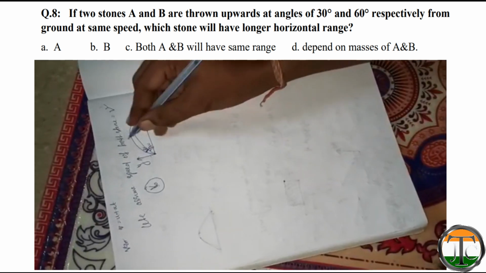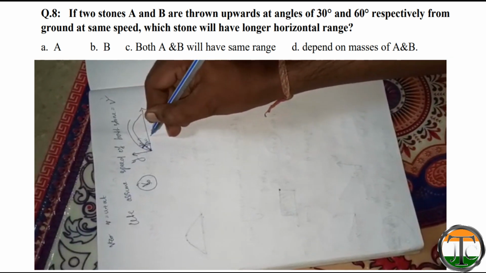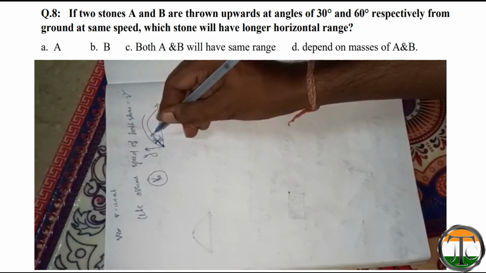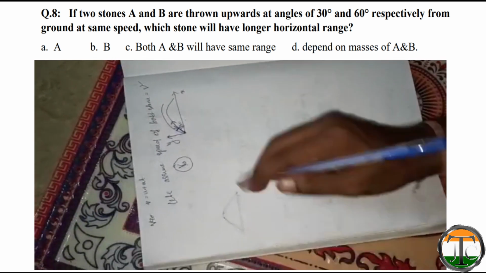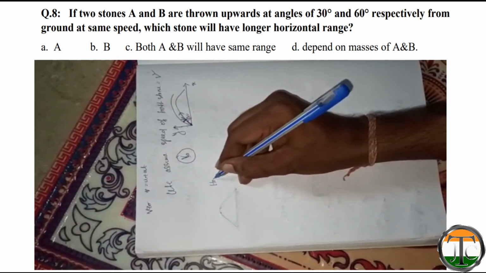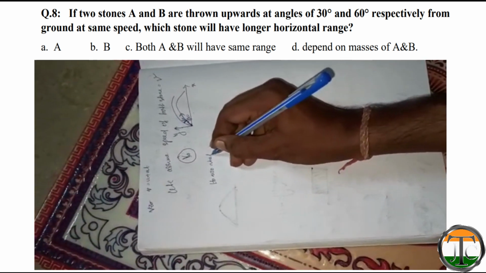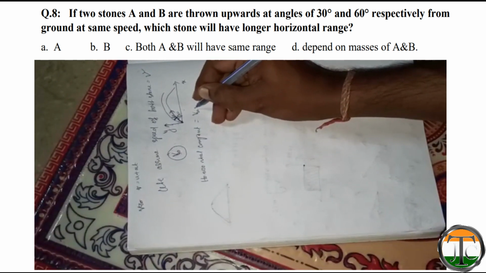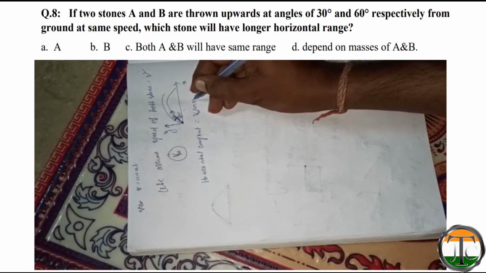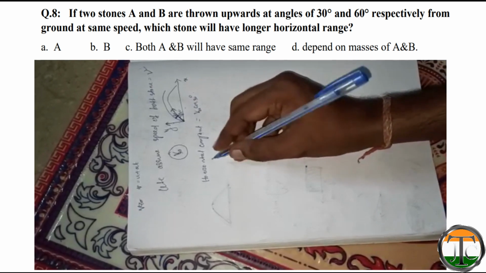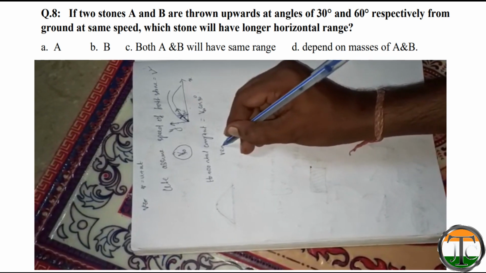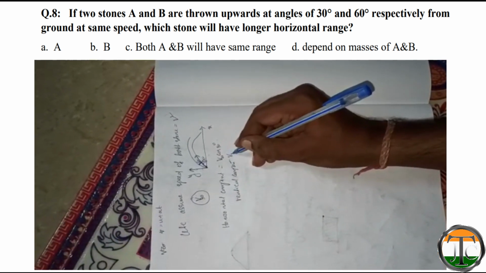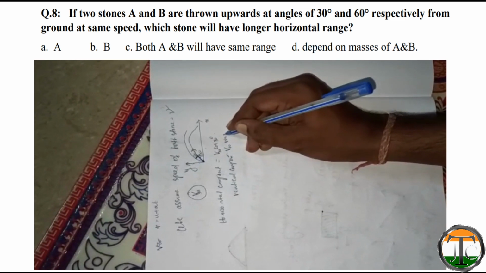So they will have horizontal component as well as vertical component. For V30, it will have horizontal component that is equal to V30 cos 30 degree, and vertical component that is equal to V30 sin 30 degree.